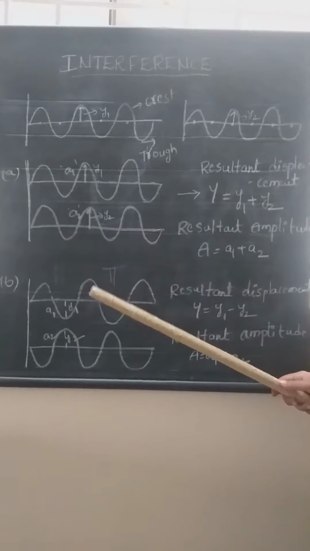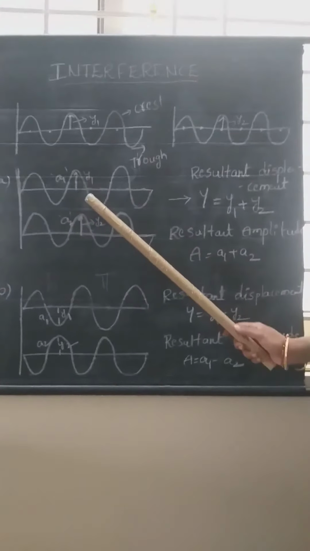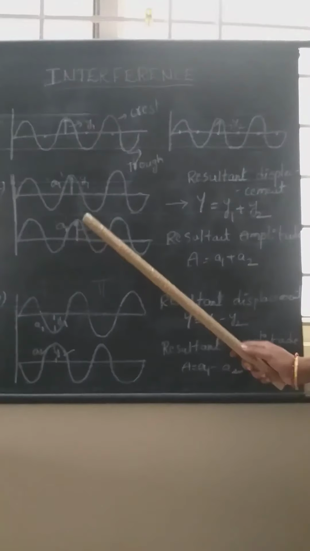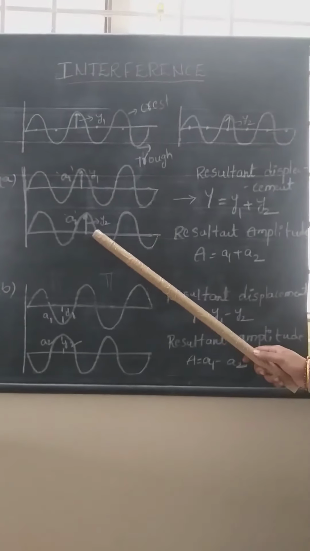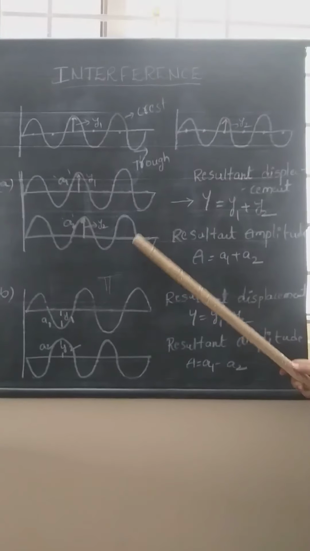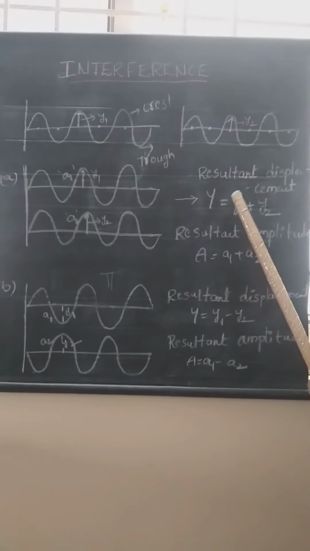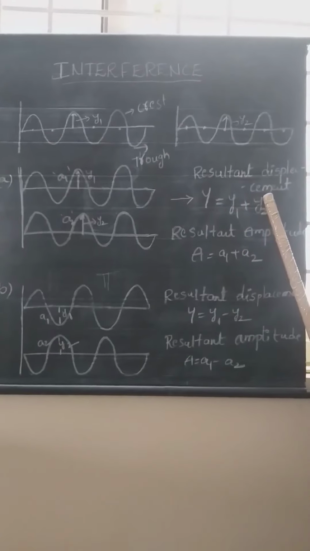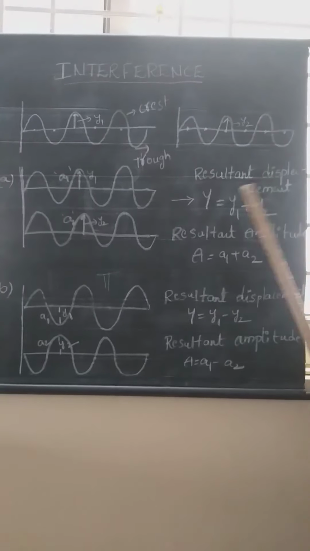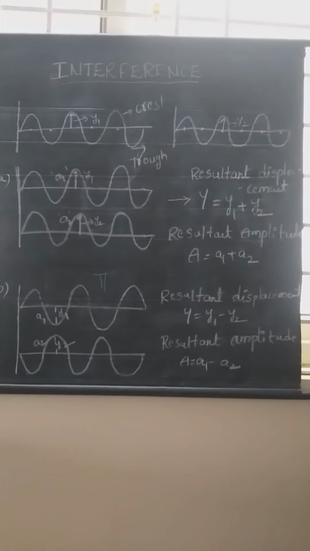Then what will happen? As we discussed, the displacement of individual particles are y1 and y2. The diagrammatic representation will be like this. Now try to understand the resultant displacement of the particle as well as the resultant amplitude of the wave.